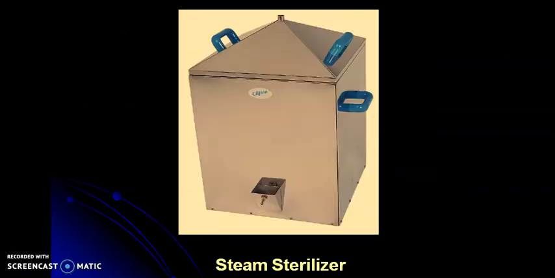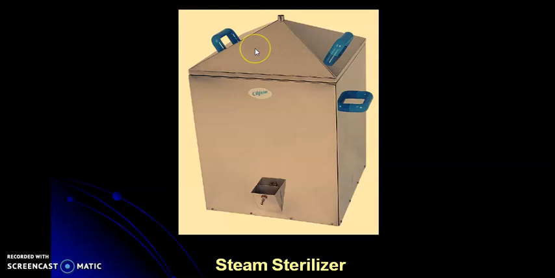Next method coming under moist heat sterilization is steam at atmospheric pressure. So we can use a steam sterilizer, otherwise known as Koch or Arnold steamer. The steam is generated using a steamer, and it consists of a tin cabinet like this, and it has a conical lid to enable the drainage of condensed steam.